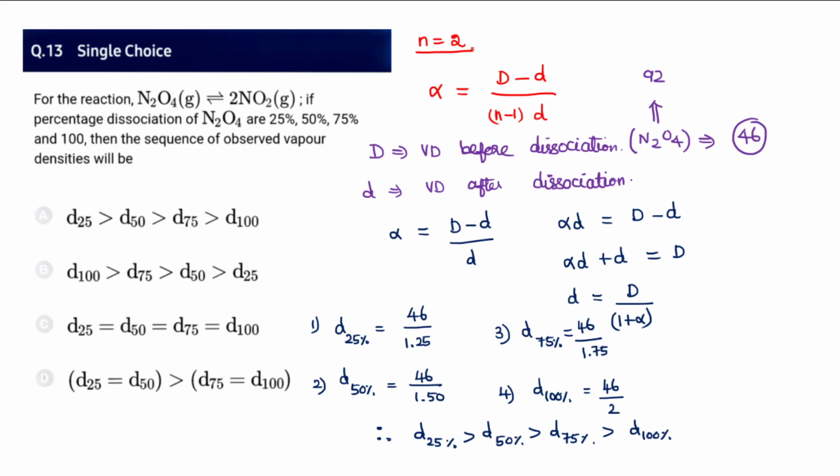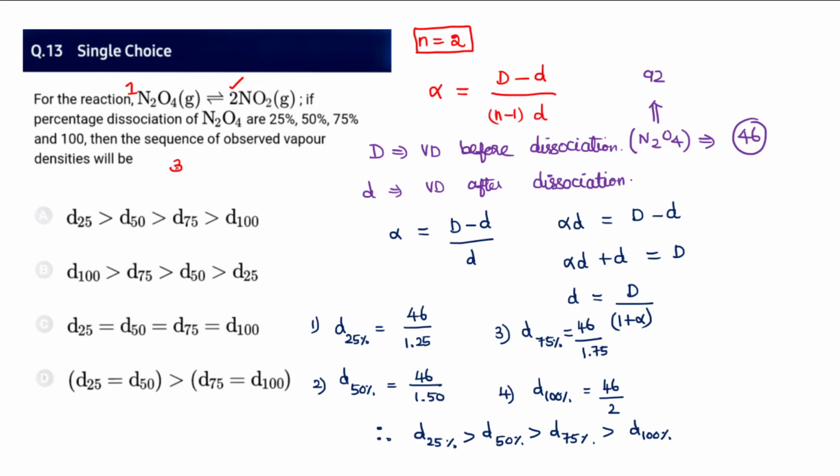So here n equals 2. What is n here? It is the number of moles of products formed for 1 mole of the reactant. Here 1 mole of the reactant is producing 2 moles, so n equals 2. So n is defined as how many moles of product 1 mole of reactant produces. That is what we call n.